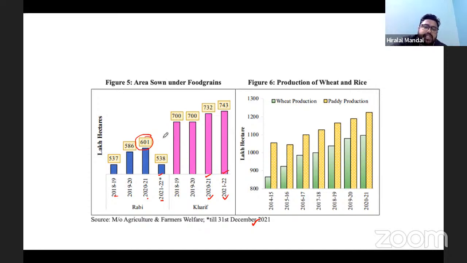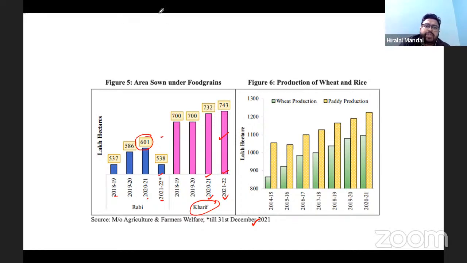If you look at this, a question can be asked directly: in which of the following areas are the maximum crops sown? Maximum area is sown during the Kharif crop, Rabi crop, or Zaid crop. A comparative analysis can be asked. Of course, it is generally the Kharif crop. Now, can anybody in the classroom tell me why we see more area sown under the Kharif crop?